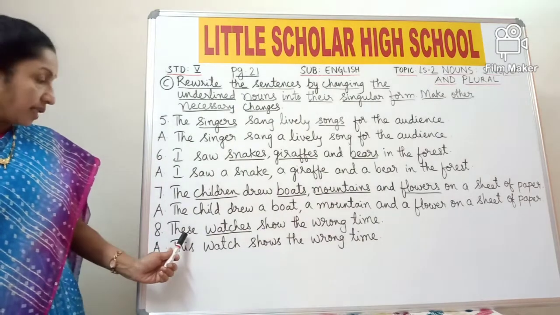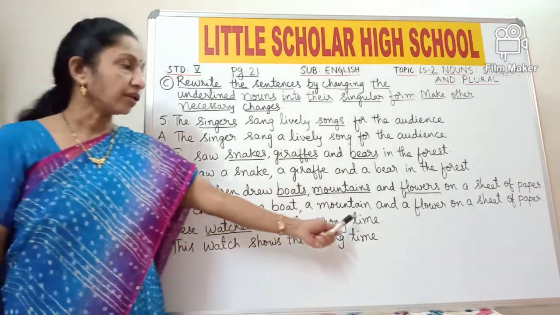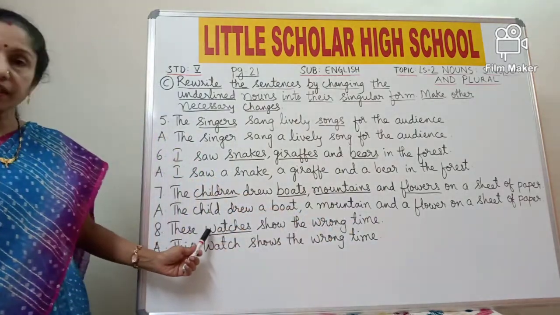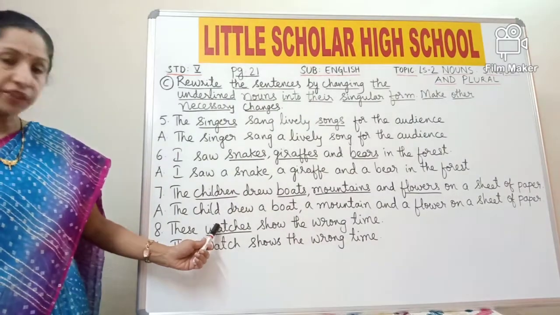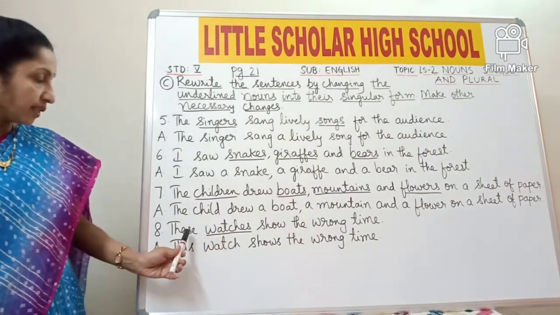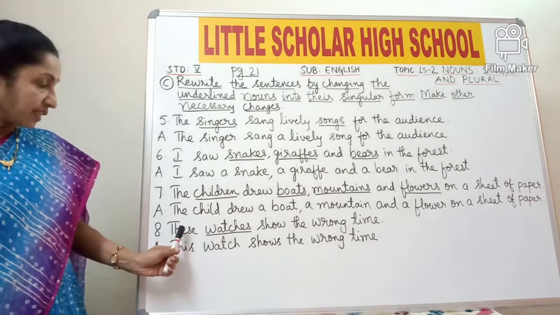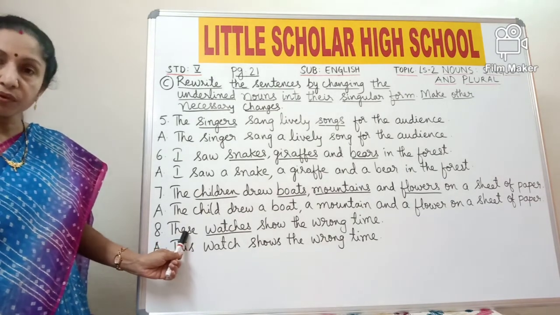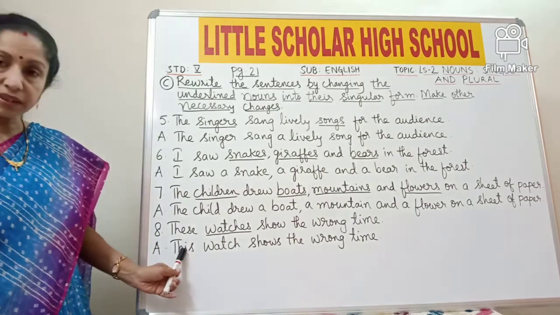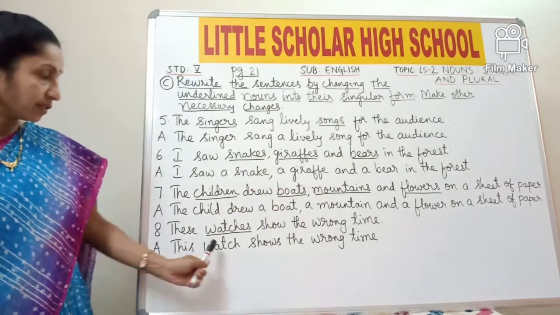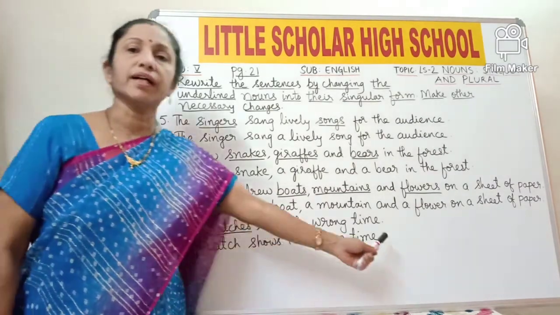Now eighth one, these watches show the wrong time. So here watches is again in the plural form. We need to change it into singular form. So according to that, these changes to this. These represents plural form and this represents a singular form. So this watch shows the wrong time.